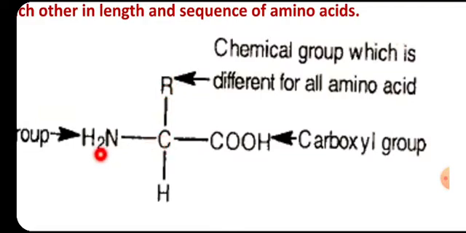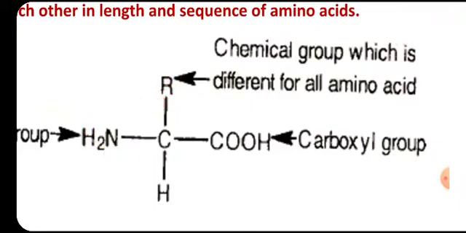This means that every amino acid will have this central carbon atom, an amino group, a carboxyl group, a hydrogen atom, and an R group, which is different for different amino acids. So this R group is responsible for the differences among the 20 amino acids.